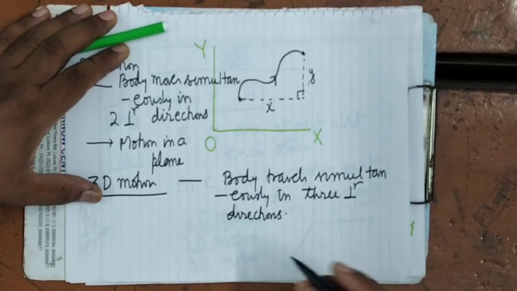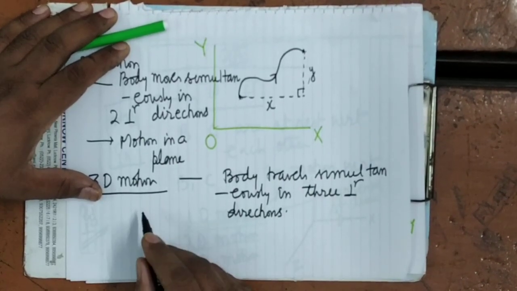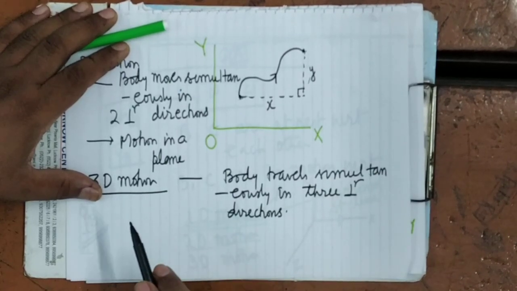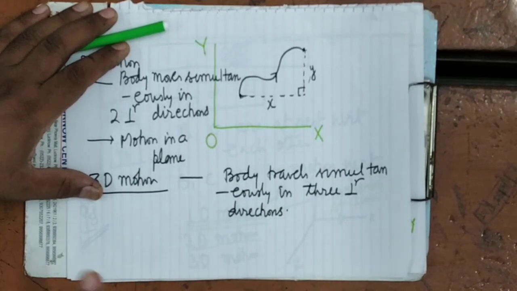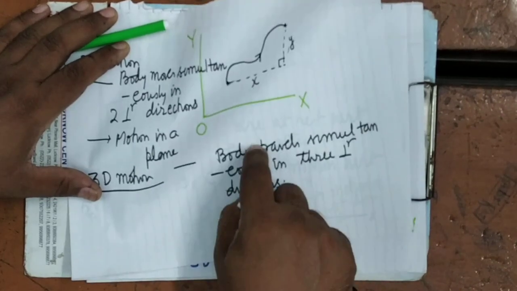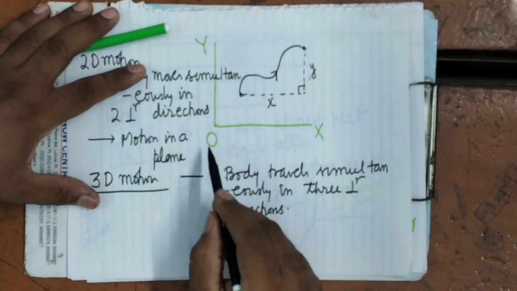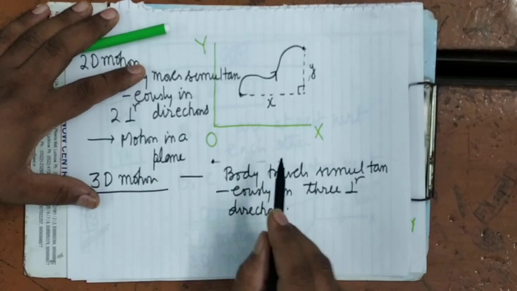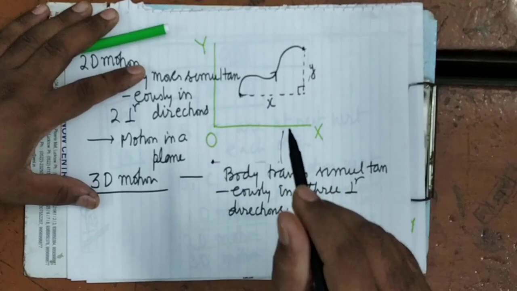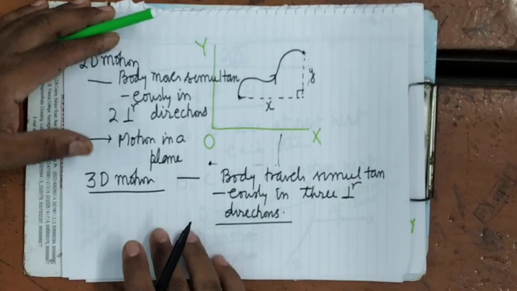For example, motion of a mosquito. It is clear? That is a three-dimensional motion. You can find here, it will start moving from this way to this. It has moved from here to here. So what has happened? It travelled this much distance along the x-axis, this much along the y-axis, and this much along the z-axis. Suppose it starts from here and moves here, then it travels this much distance along the x-axis, this distance along the y-axis, and this distance along the z-axis. So that motion will be the three-dimensional motion.